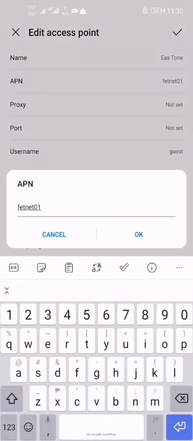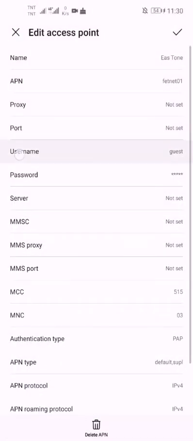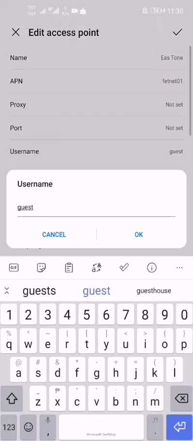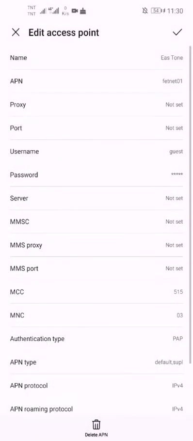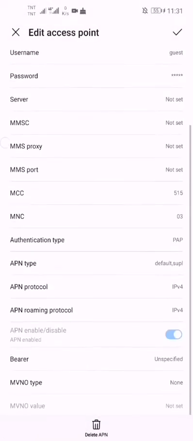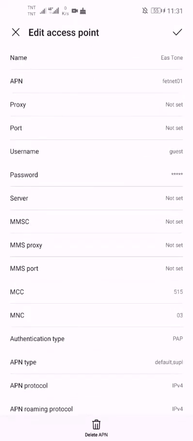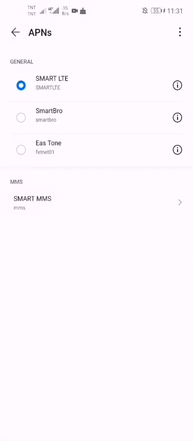APN is FetNet01. Your username should be guest, small letters, and the same for your password, it should be guest as well. And then yun lang po yung i-change nyo. Again, name, APN, username, password. So i-save nyo lang by pressing the check button on the upper right hand. And then select nyo yung EAS Tone. Tas boom, you're ready to go.